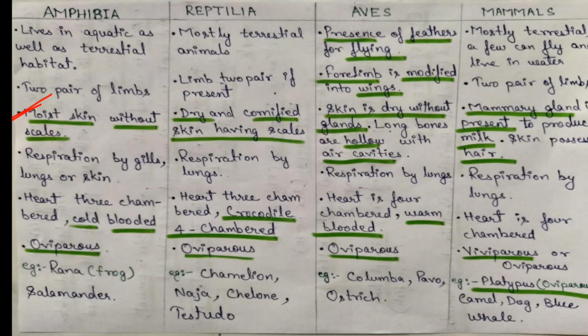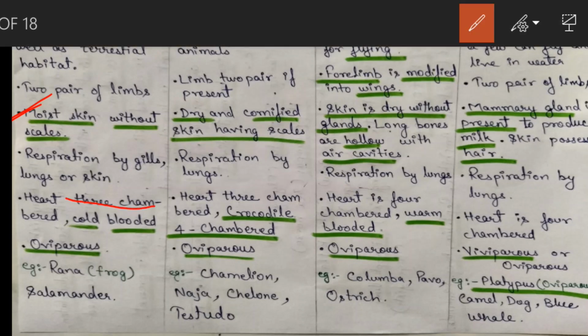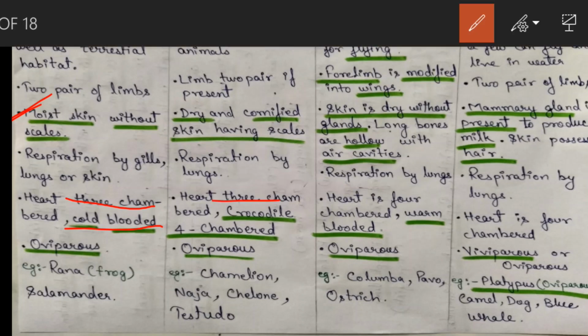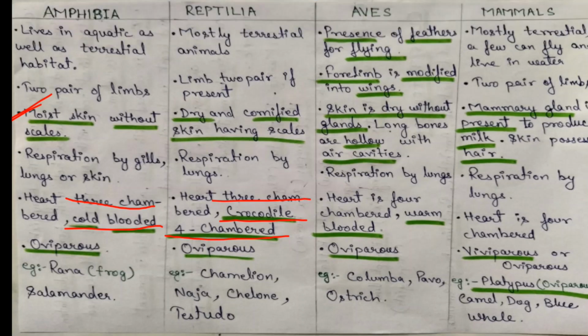In Amphibia, respiration is by gills, lungs or skin. In Reptilia, respiration is by lungs. Aves also respire by lungs, and mammals also respire by lungs. In Amphibia, heart is 3-chambered and they are cold-blooded. In Reptilia, heart is 3-chambered. Crocodile has a 4-chambered heart. It is an exception. You have to remember this. In Aves, heart is 4-chambered. They are warm-blooded. In mammals, heart is 4-chambered.